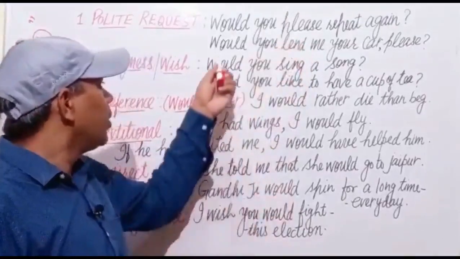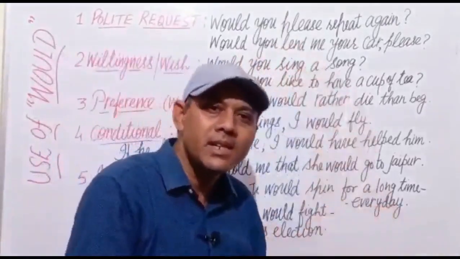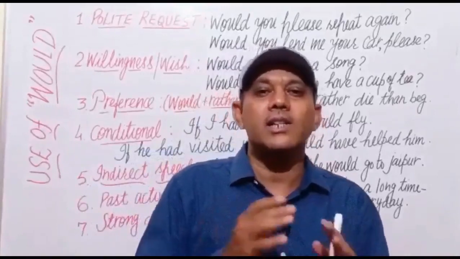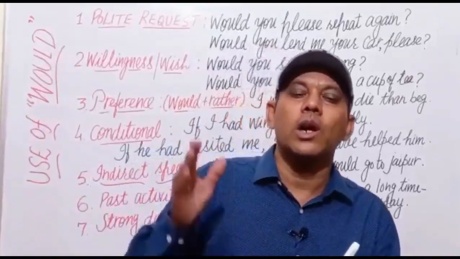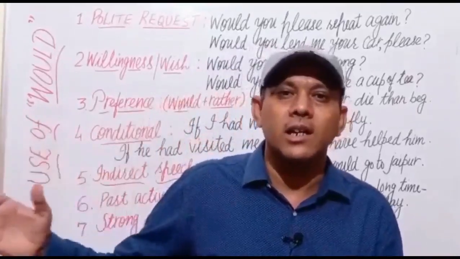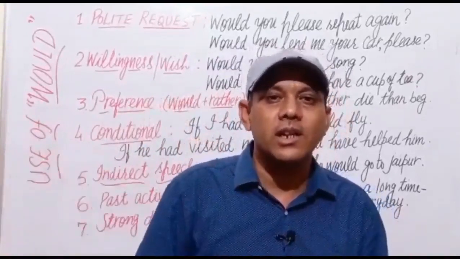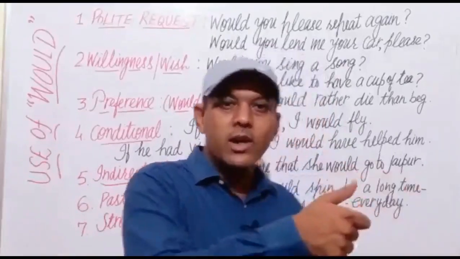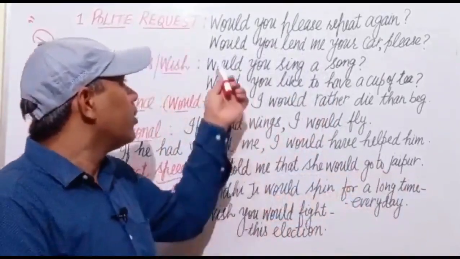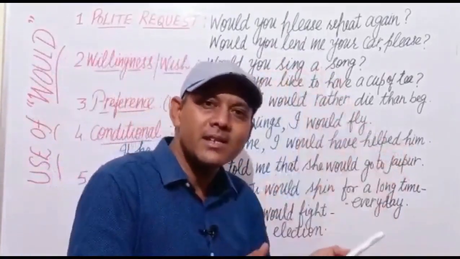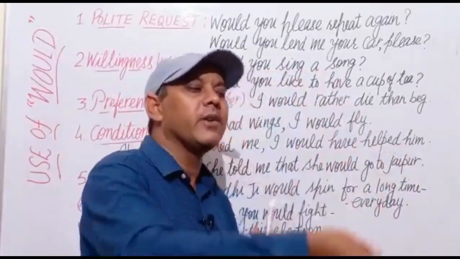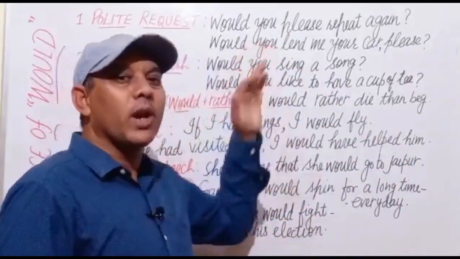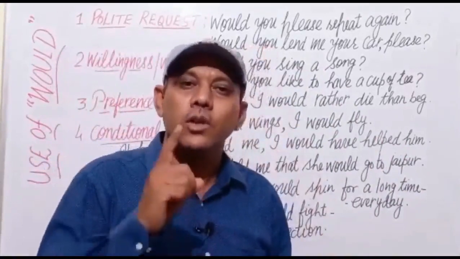Next example, would you lend me your car please? मीन्स मुझे किसी बहुत ही जरूरी कार्य के लिए गाड़ी चाहिए. I have to go to hospital and it's very urgent work. Then I would have to make a polite request to the owner of the car, and I will say, would you lend me your car please? If I say politely, he will lend his car definitely. In this way, to make polite requests, we use would.